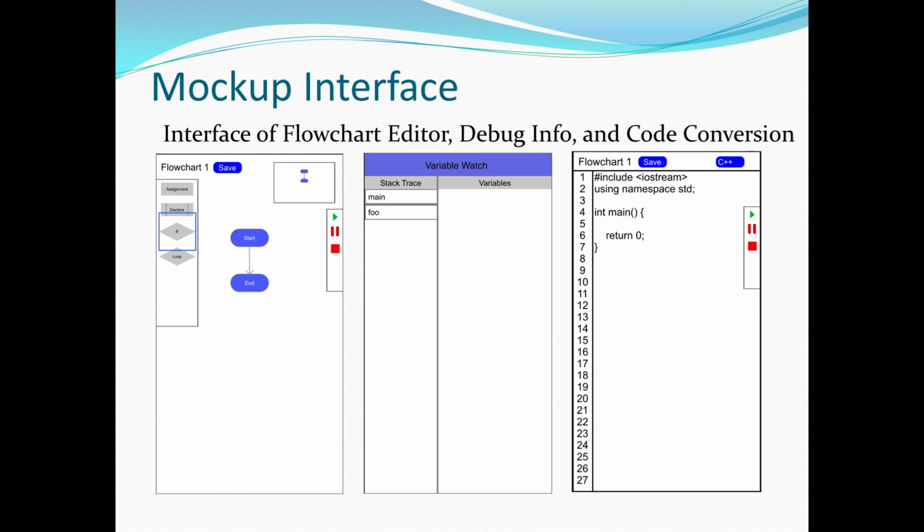And the last one on the right side is the code conversion interface. In this one, from the flowchart, we can convert it to actual programming code. We can select a few programming languages such as maybe C++, and we can also see the result in here and save it to a file.